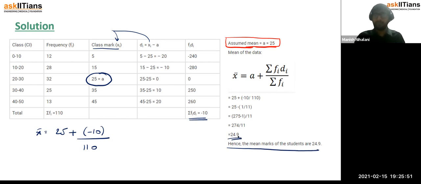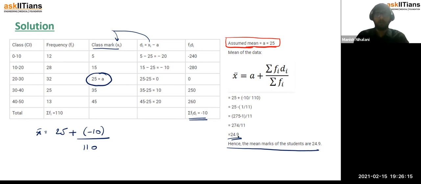So if you see, our assumed mean and actual answer are in a very close interval, meaning there is hardly any difference. So sometimes if your judgment call is very good, this can help you in your entrance exams, in your MCQs, but it's not always necessary, because here the frequency distribution was also moderate. It was not the case that in 0 to 10 there were hardly 1 or 2 students.